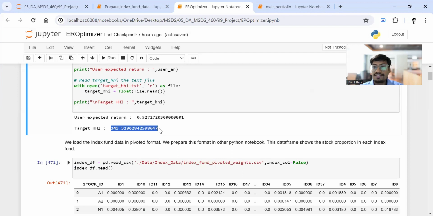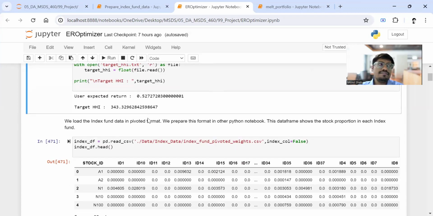We also want to increase the alpha. Alpha is basically how much more you are getting over the benchmark. Here I'm setting the benchmark at 52%, which the user anyway was getting using the mutual fund portfolio. So I want to increase the return from 52%. For example, if I manage 60%, I get about 8% of alpha. And we also want to ensure that the HHI number doesn't shoot up to something very high, like say 5,000.